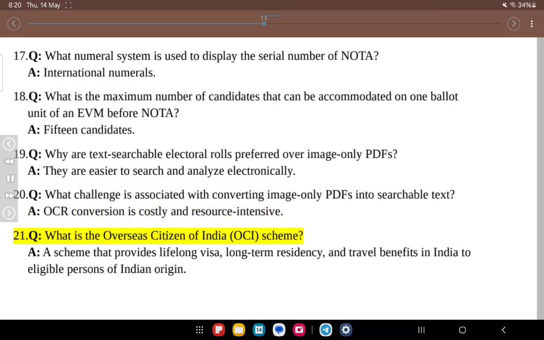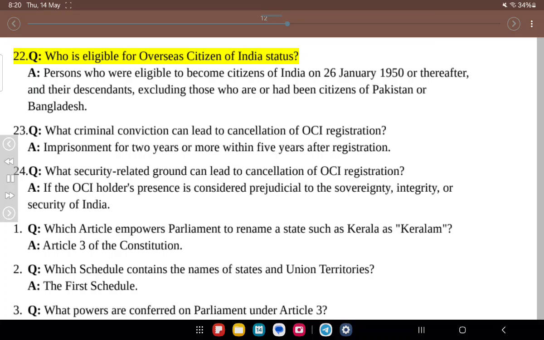21. Q. What is the Overseas Citizen of India (OCI) scheme? A. A scheme that provides lifelong visa, long-term residency, and travel benefits in India to eligible persons of Indian origin. 22. Q. Who is eligible for Overseas Citizen of India status? A. Persons who were eligible to become citizens of India on the 26th of January 1950 or thereafter, and their descendants, excluding those who are or have been citizens of Pakistan or Bangladesh.